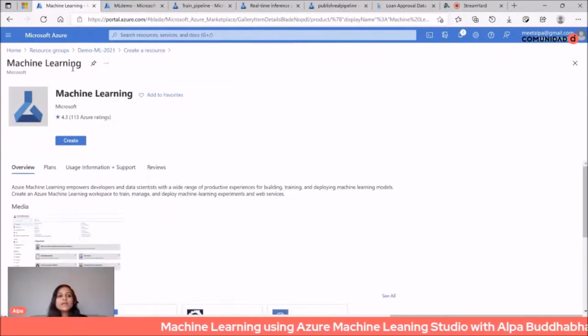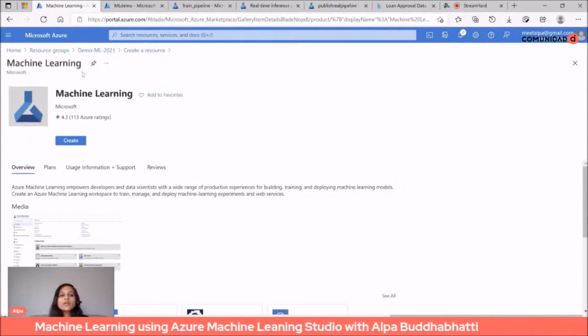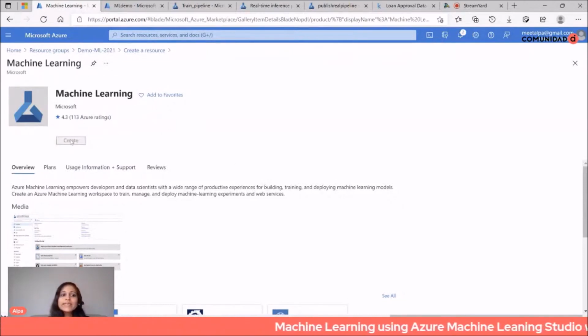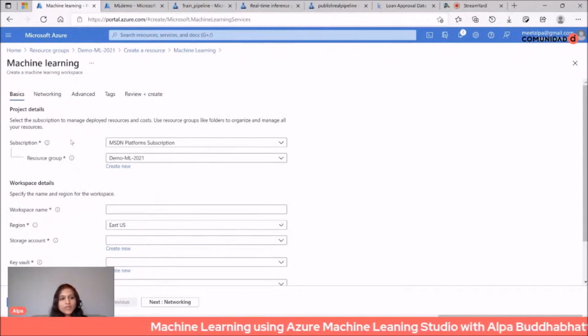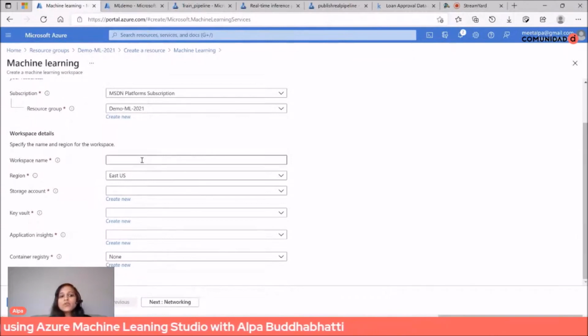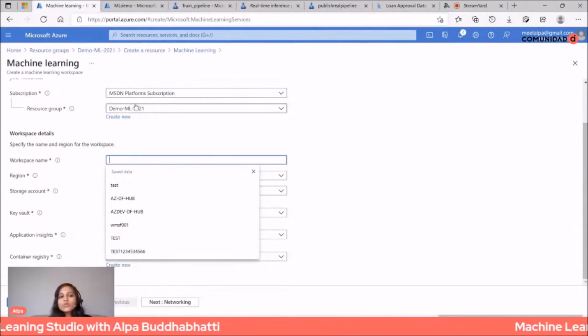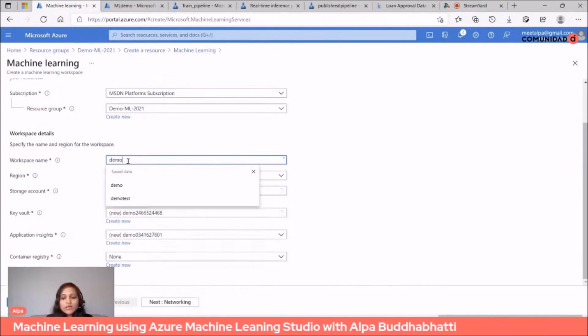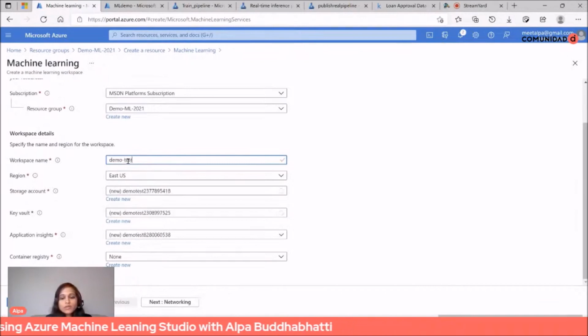This way you just select Machine Learning. You can do it in various ways: you can just search directly here and you will be redirected to this page, or you can create your resource group and then do that. So now let's start creating your first machine learning workspace. Here you need to provide your workspace name, and select or create your resource group. So my workspace, let's give it some name, demo.